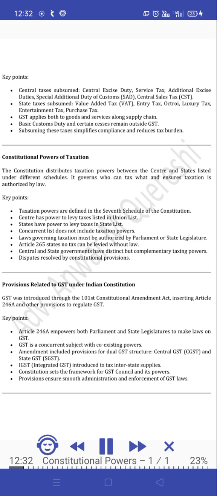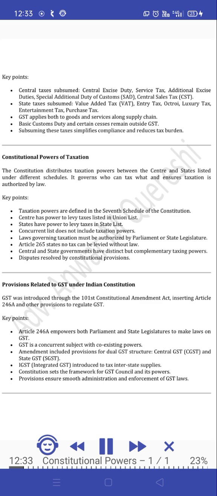Constitutional powers of taxation. The Constitution distributes taxation powers between the center and states listed under different schedules. It governs who can tax what and ensures taxation is authorized by law. Key points. Taxation powers are defined in the 7th Schedule of the Constitution. Center has power to levy taxes listed in the Union list. States have power to levy taxes in the state list. Concurrent list does not include taxation powers.